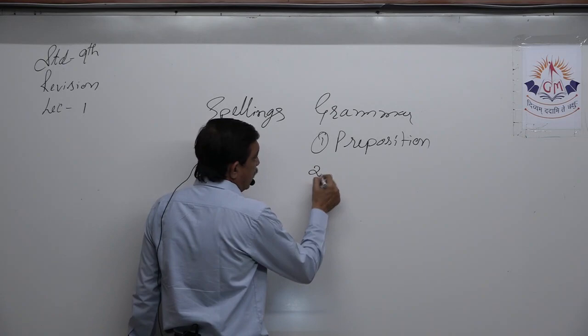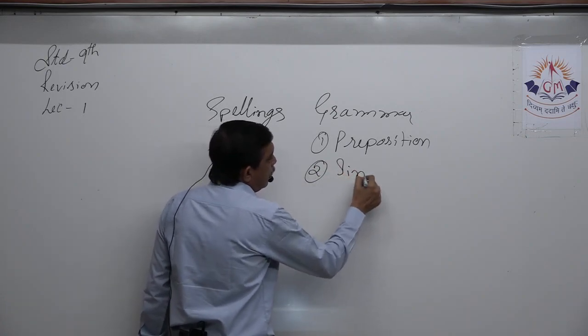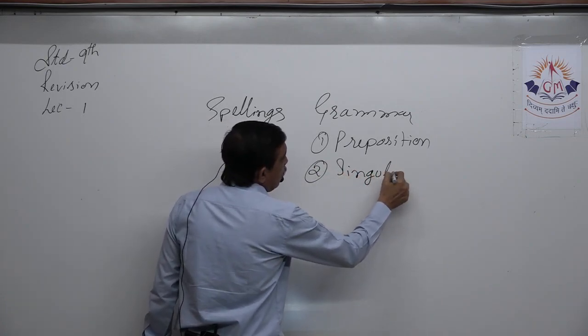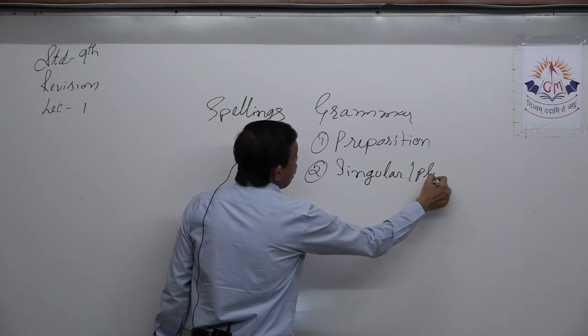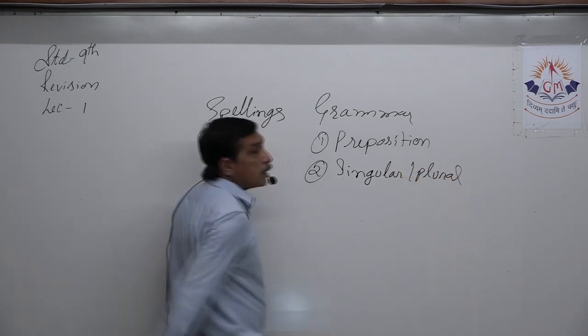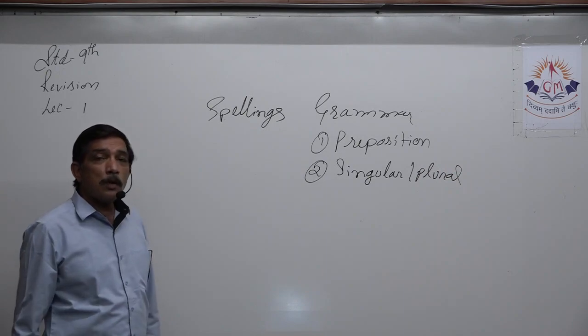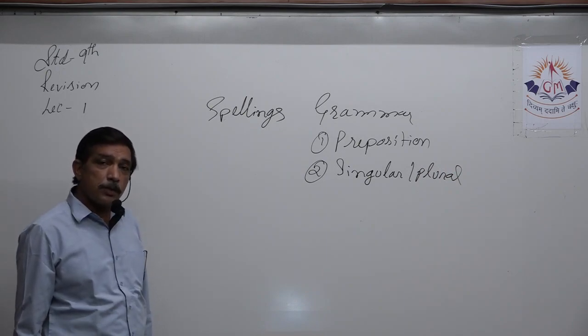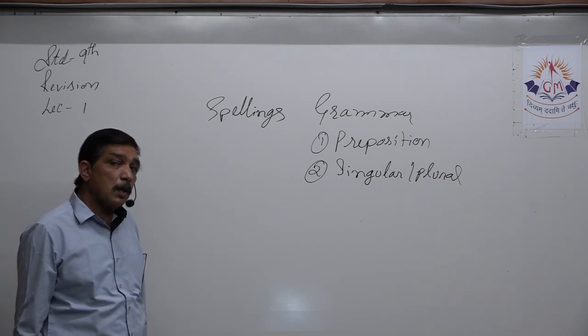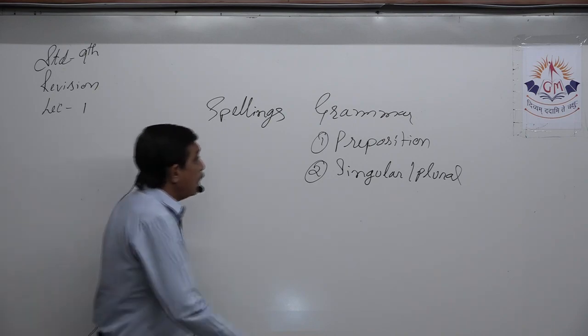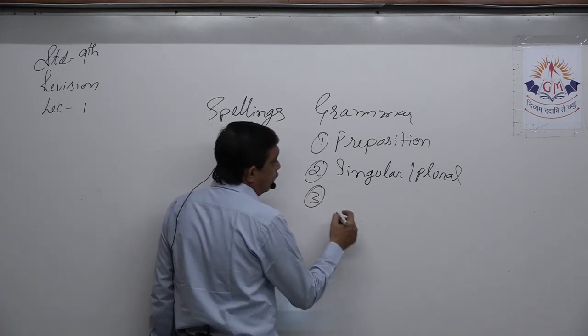Second thing can be singular or plural. Sometimes, one of the words that should be plural is given singular, and one of the words which should be singular is given plural. Now third one can be